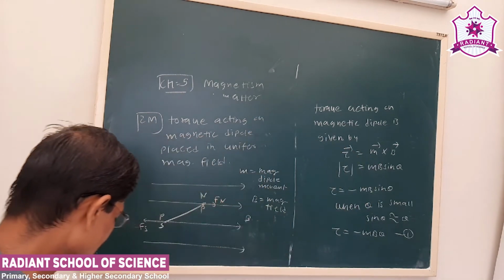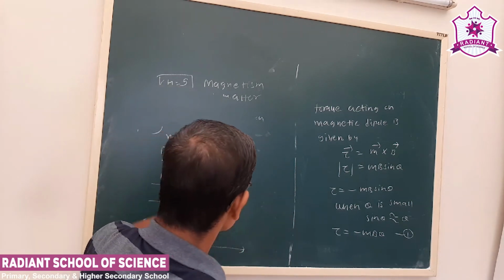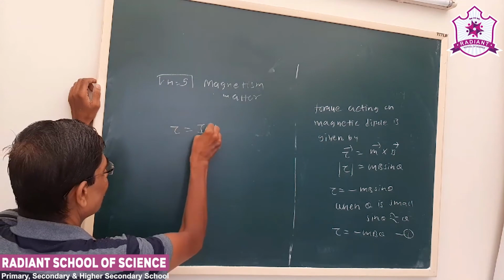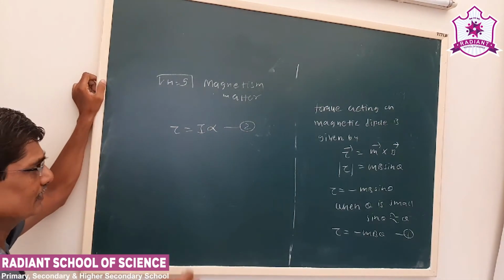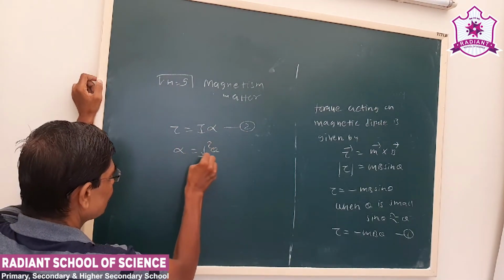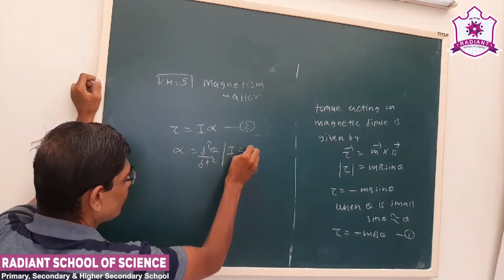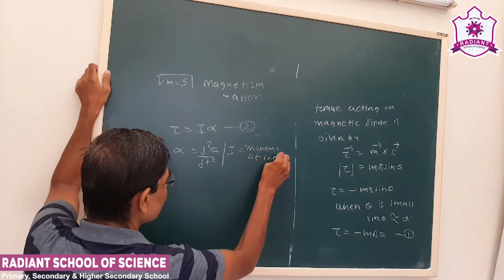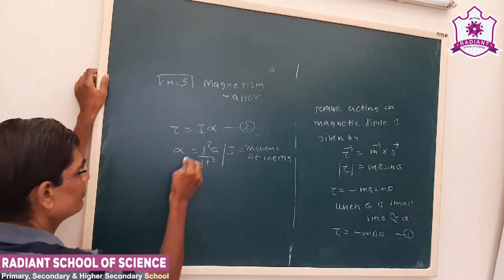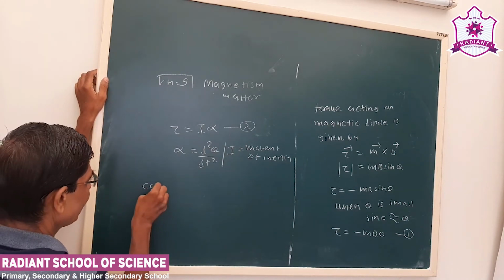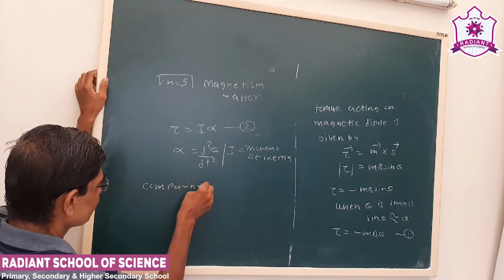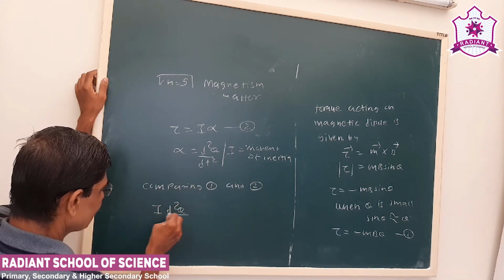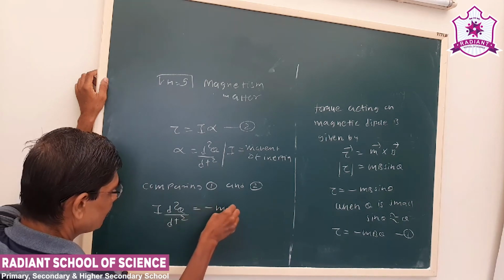Now in rotational motion we studied that torque is equal to I alpha, where alpha is the angular acceleration, given as d square theta by dt square, and I is the moment of inertia. So if I compare these two, I d square theta by dt square equals minus mb theta.